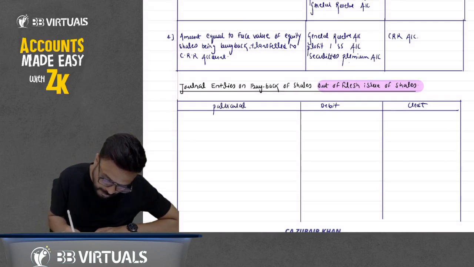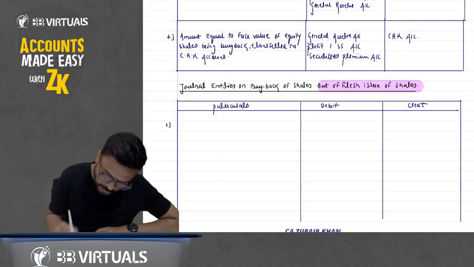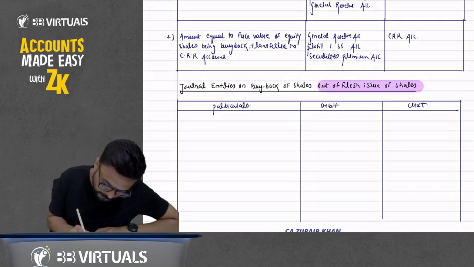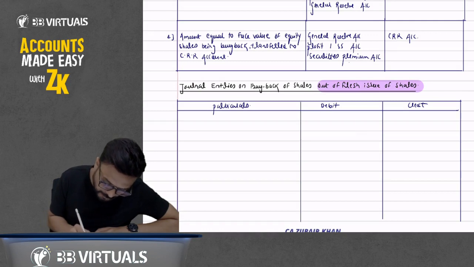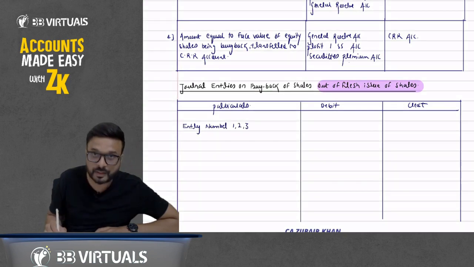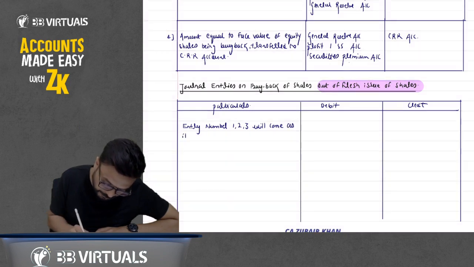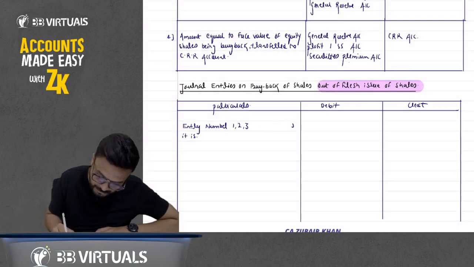Entry numbers 1, 2, 3 above will come as they are here also.